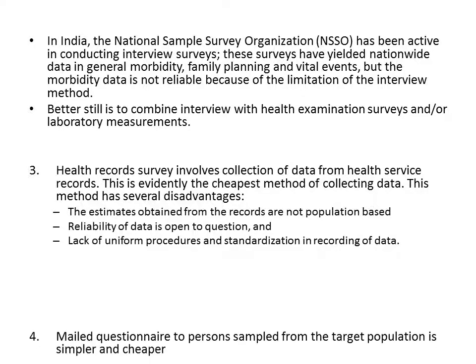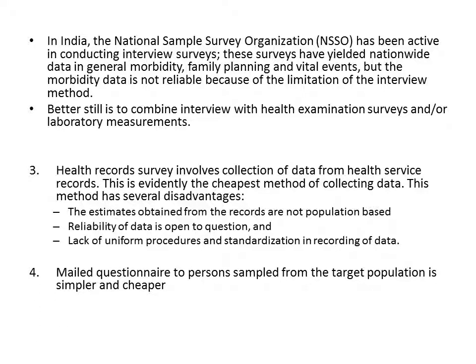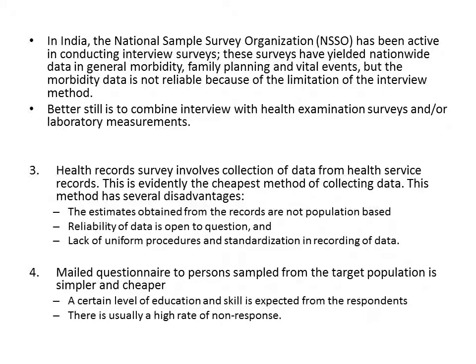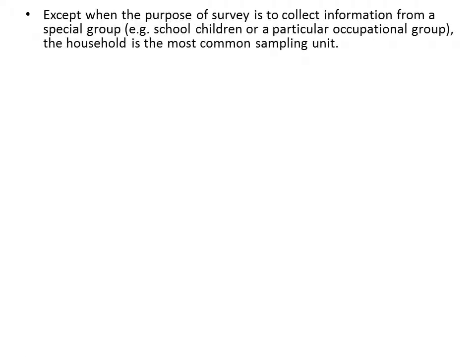Fourth method is mailing the questionnaire to the participants and asking them to fill it up and send it back. In this case, a certain level of education and skill is expected from the respondents. Only then this method can be adopted. And there is usually a high rate of non-response in this case. So, except when the purpose of survey is to collect information from a special group, that is special school children or some occupational group, the most common sampling unit in population survey is a household.